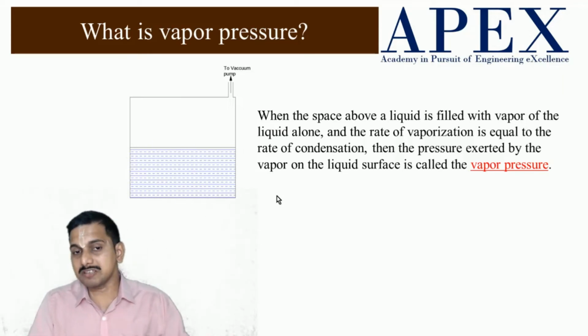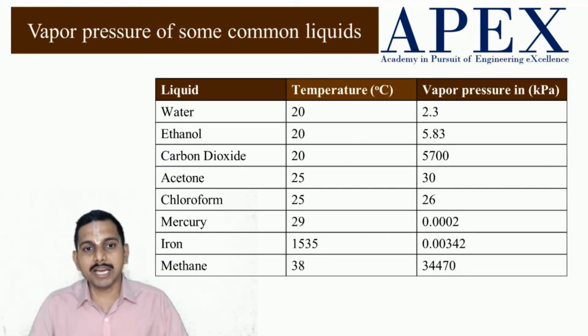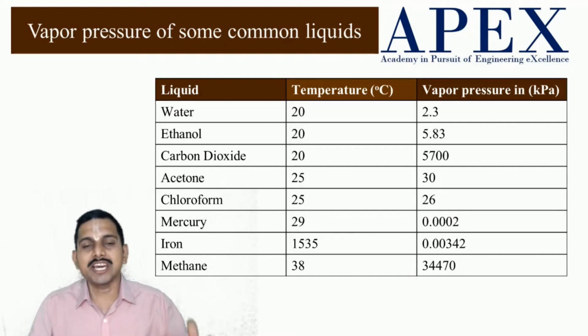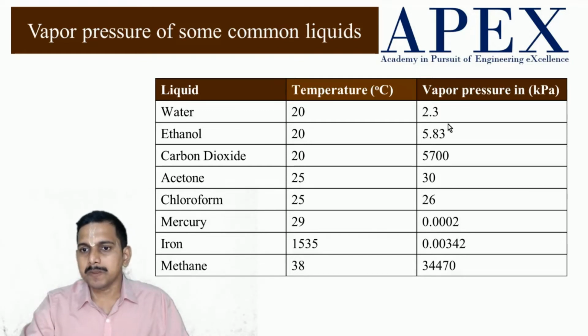Now this vapor pressure has some relation to evaporation of the liquid. We will see how. When the vapor pressure of the liquid is high, the rate of evaporation is more. For water, the vapor pressure or saturation pressure is just 2.3 kilopascal.